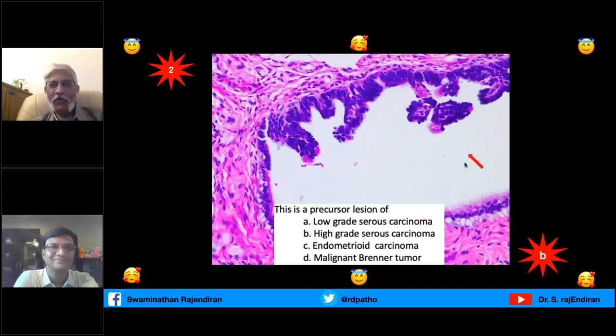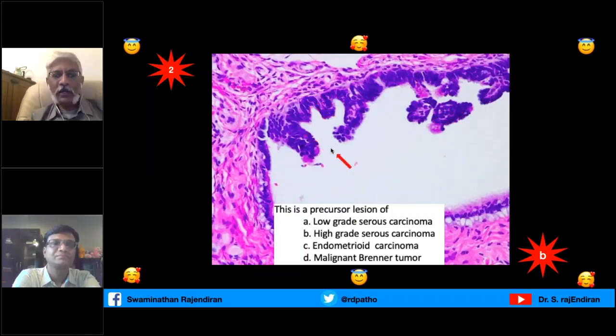This is a fallopian tube, and this is the normal fallopian tube. You can see the cilia. Here you see the easiest thing. Does it remind you of a high-grade tubular adenoma or villous adenoma? So the epithelial stratification, loss of cilia, no mucin secreting cells, and apoptotic bodies. This is a very thick section. That's why you are not able to see any mitosis. Otherwise, you can see mitosis. This is the classic picture of STIC, serous tubal intraepithelial carcinoma, and that's most commonly associated with high-grade serous carcinoma.